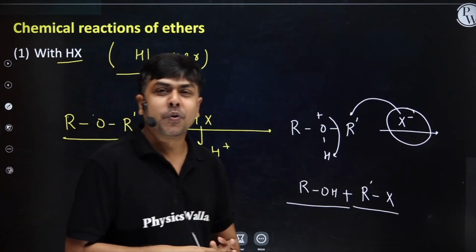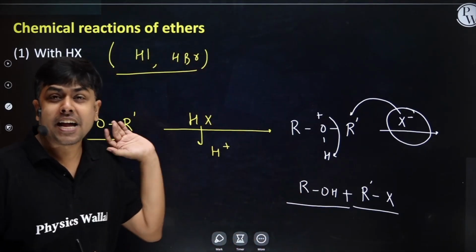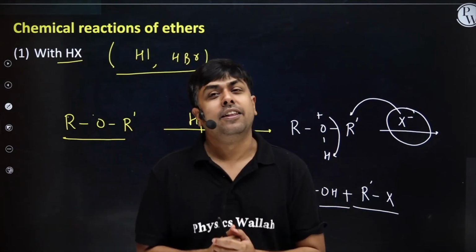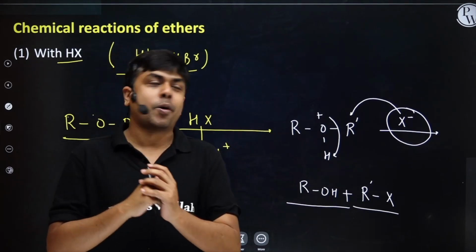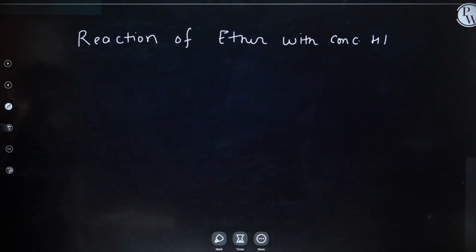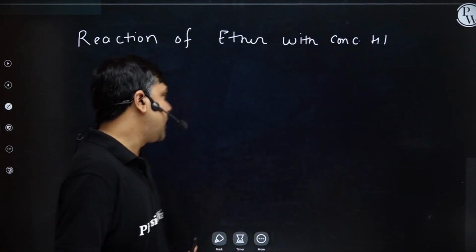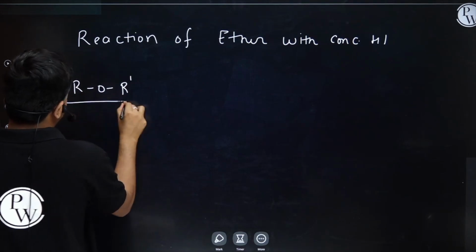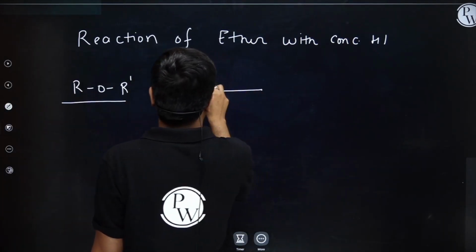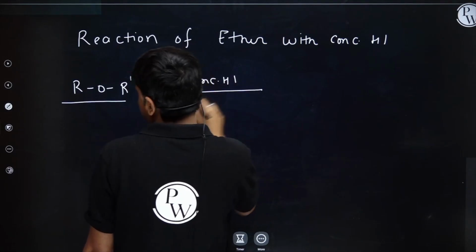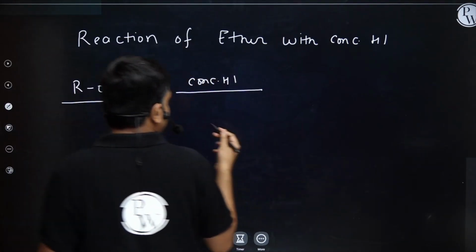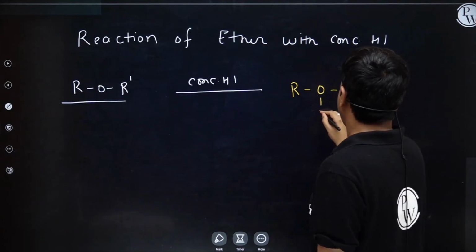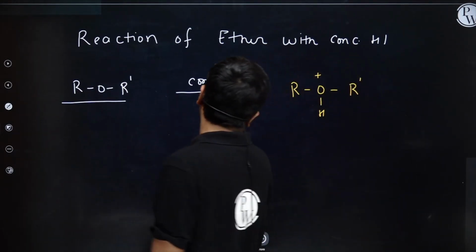Now we are going to do the applications of this reaction of ether with a very important acid, that is HI. And this particular concept is really important, so we'll do it in a detailed way. Student, I am having an ether ROR dash. If it's treated with conc HI, the first step is the protonation step, right? So in the first step, I will have ROR dash with H plus, and oxygen will get the positive charge.